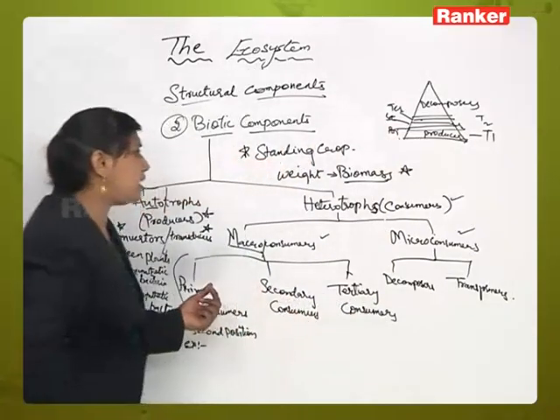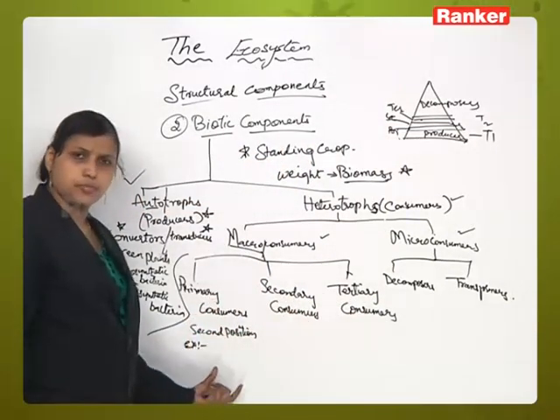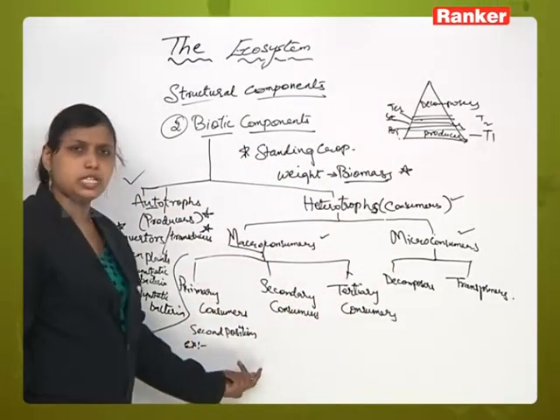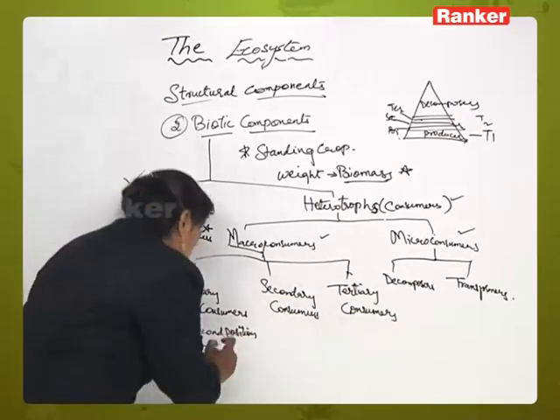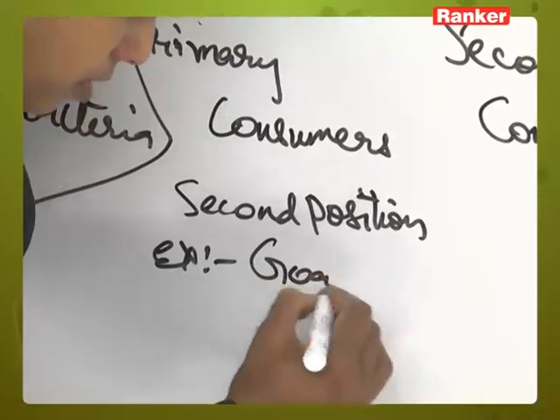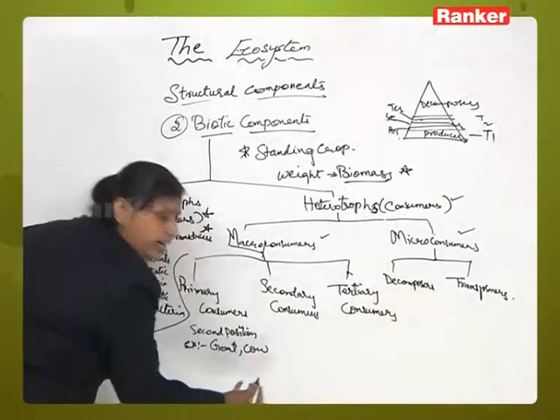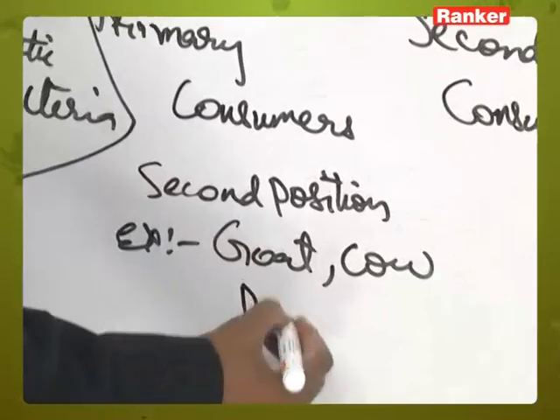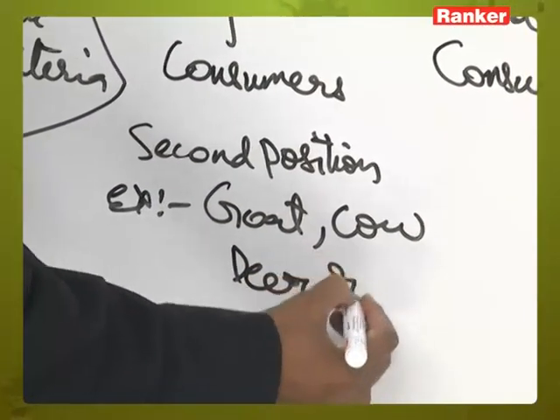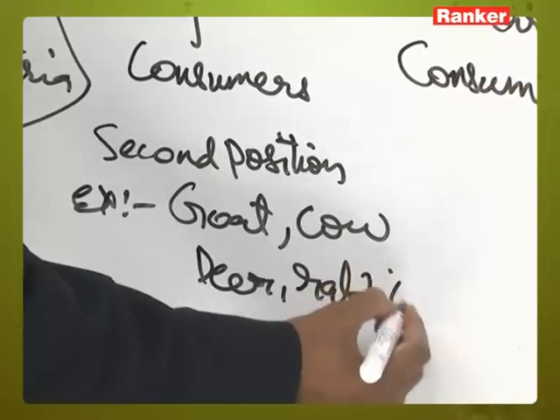Right. So primary consumers are those herbivorous animals or living organisms which eat green plants. Now for example, what are the animals which eat green plants? It may be a goat, it may be a cow, right? All these animals eat the green plant. It may be a deer, or you can say a rabbit. All will come under primary consumers.